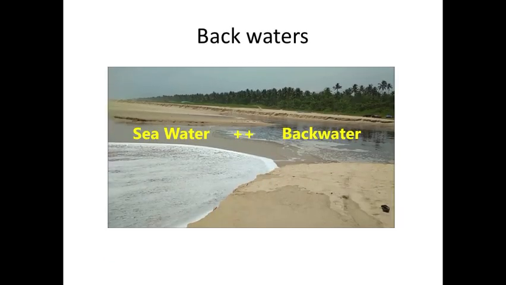Then we have the backwaters. You can see on the screen, on one side we have the sea water and on one side we have the river which is joining the sea. When there are high tides, the water of the river is pushed behind, and when there is low tide, the river water heads towards the sea. So these are the sources of surface water, right?